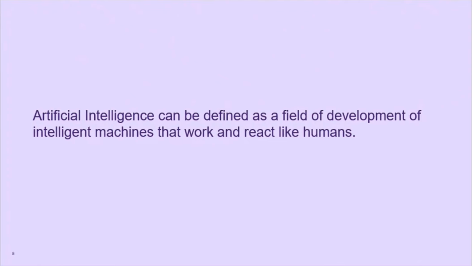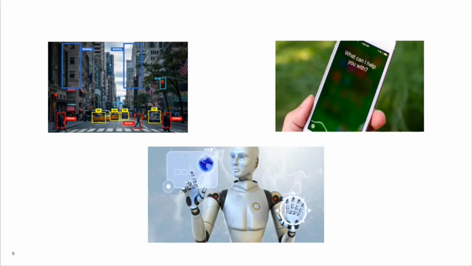So, generally speaking, artificial intelligence can be defined as the field of development of intelligent machines that work and react like humans. These activities could be seeing like humans, or computer vision, listening like humans, or speech recognition, or taking rational decisions like humans. So creating an AI is a long-standing goal for humans so that we can unleash this power and get more done in a limited lifespan.